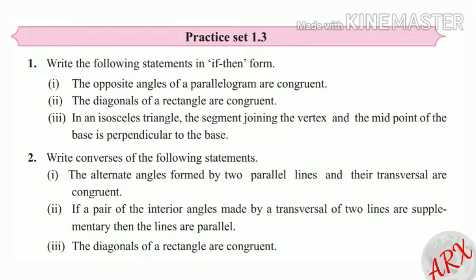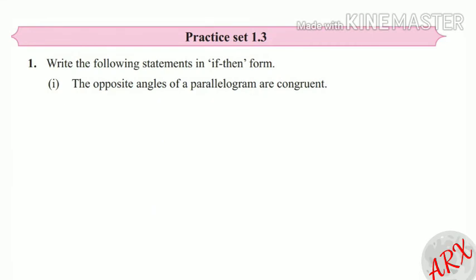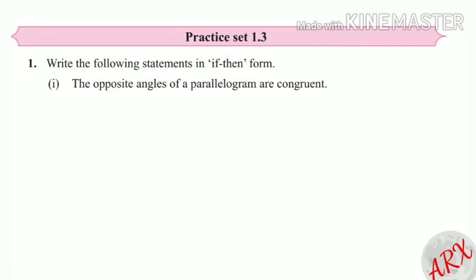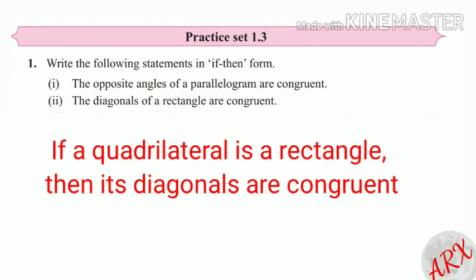Now we will move on to practice set 1.3. Question number 1. Write the following statements in if-then form. First, the opposite angles of a parallelogram are congruent. And the answer will be: if a quadrilateral is a parallelogram, then its opposite angles are congruent. Second, the diagonals of a rectangle are congruent. And the answer will be: if a quadrilateral is a rectangle, then its diagonals are congruent.